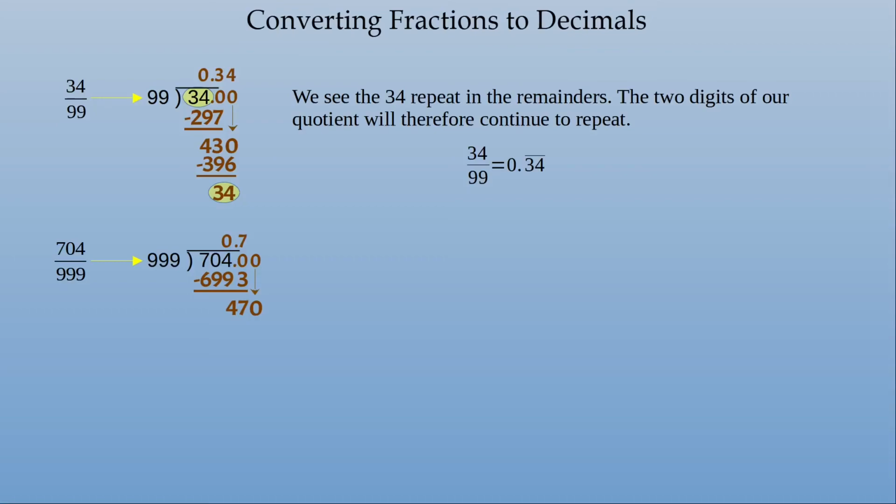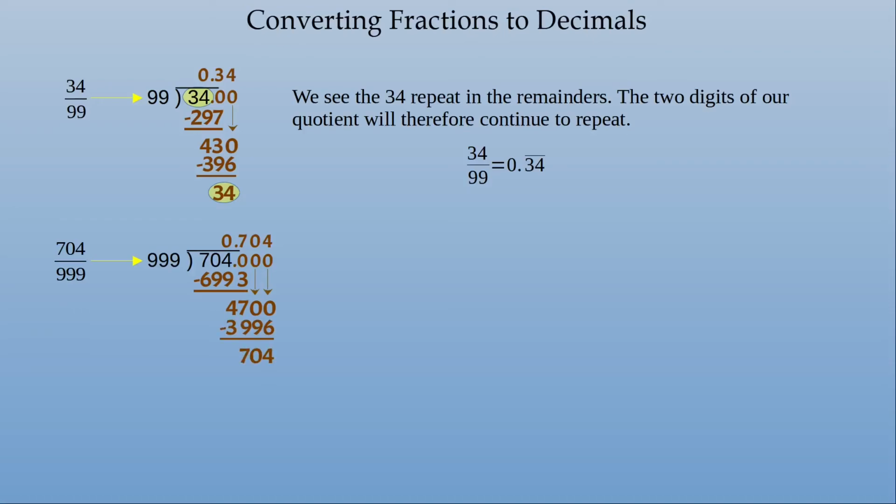Okay, 47, but it becomes 470 when I stick the next 0 on. So, my bad. I can't take 999 out of 470, so I stick a 0 on there. Don't even bother subtracting because I didn't subtract anything. Let's just go to the next 0. Stick that on there. How many times can I take 999 out of 4,700? Well, again, 999 is basically 1,000, so I can take 1,000 out of 4,700 4 times. And then 999 times 4 is going to be 3,996.